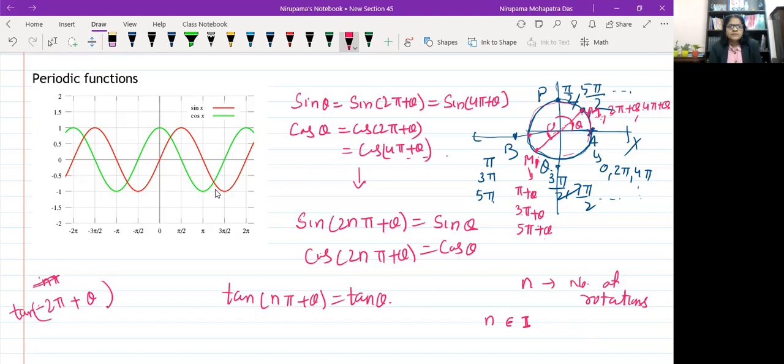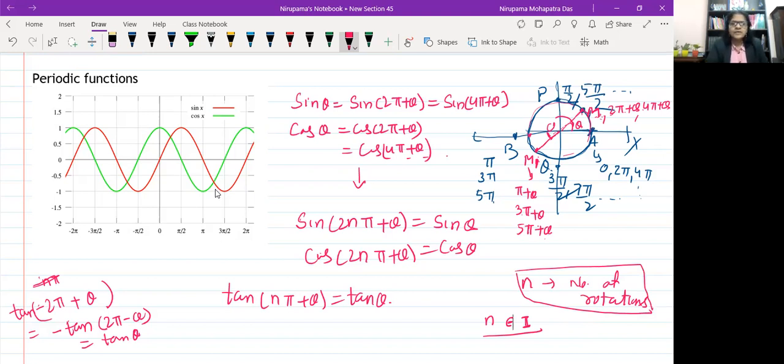If you write like this, then you can write minus of tan(2 pi minus theta), since tan(2 pi minus theta) is minus tan theta, in the fourth quadrant. So it will be tan theta. So we don't have any issue even if you go in the negative direction; it is accepted. We take n belonging to the set of integers. Practically, if you see the practical example, n is the number of rotations.